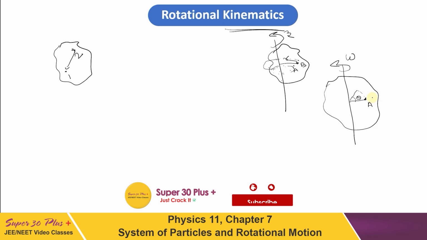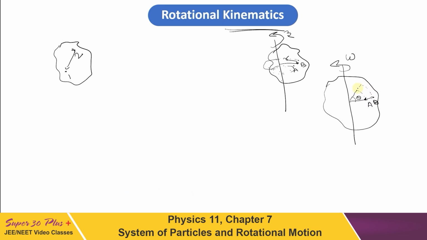And of course omega has to be the same for all the particles, because if omega is different, let us consider a situation here. Let this be a particle A which is rotating about this rotational axis. Let after time t, A have come to this point, so it makes angle theta with respect to its initial position. Now if another particle B is here, in the same line as A, then in time t this also has to sweep through the same angle.